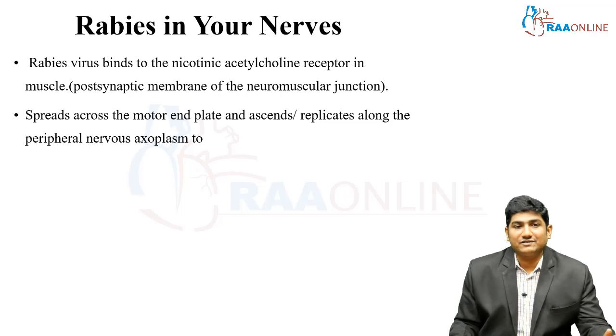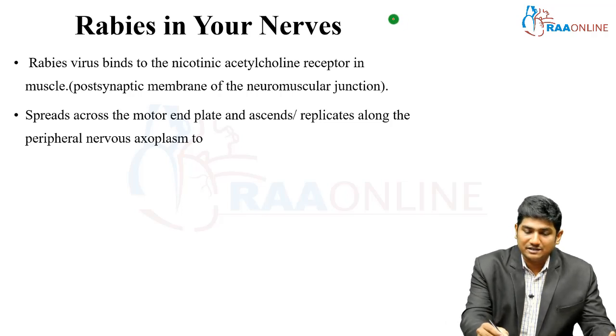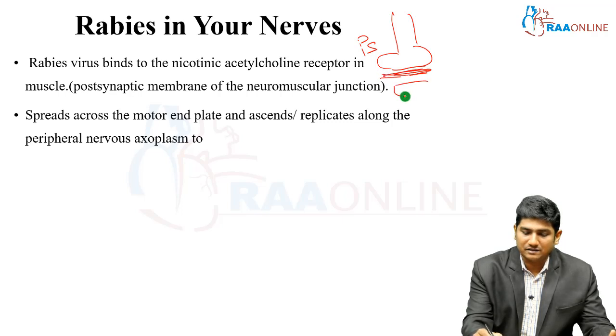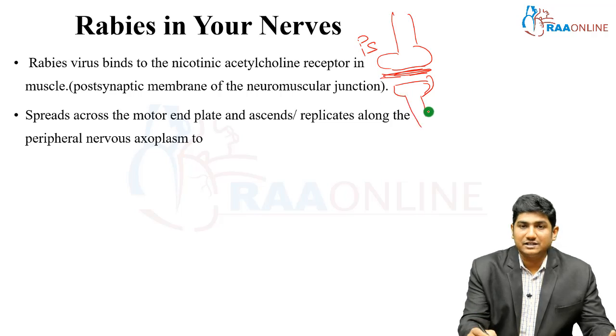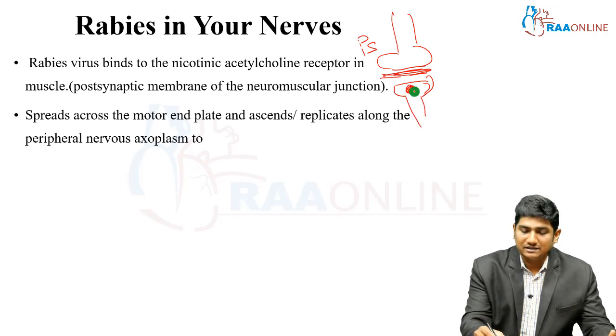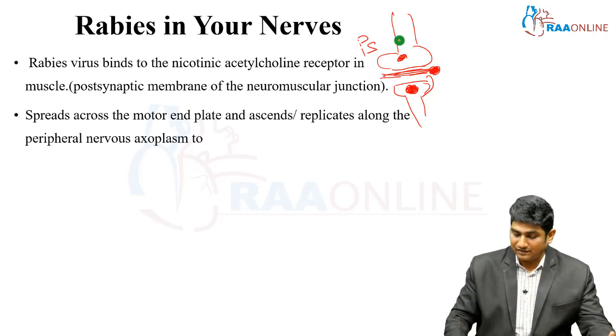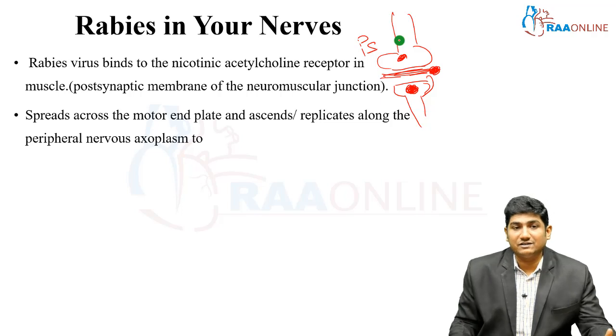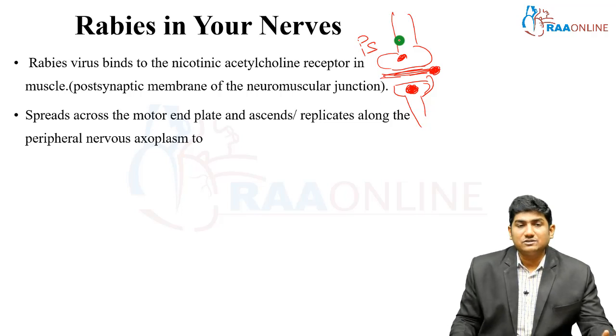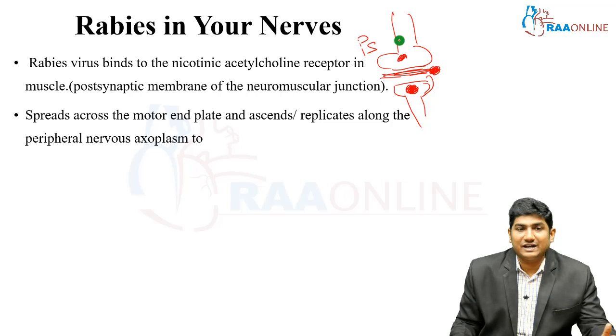After the postsynaptic junction, it jumps to the motor end plate, then ascends and replicates along the peripheral nerve axoplasm. We all know that, right? So this is a nerve, this is the presynaptic terminal, this is the motor end plate, and there will be the postsynaptic membrane. Initially it occurs at the postsynaptic area, then jumps to the motor end plate, then spreads through the other peripheral nerves. It ascends along the peripheral nerve axoplasm. After going through the peripheral axoplasm, where does it go?